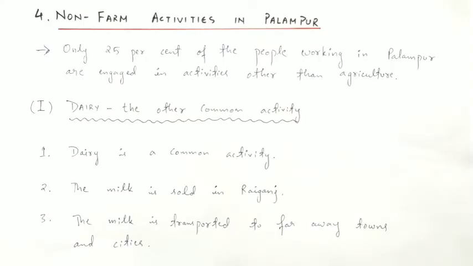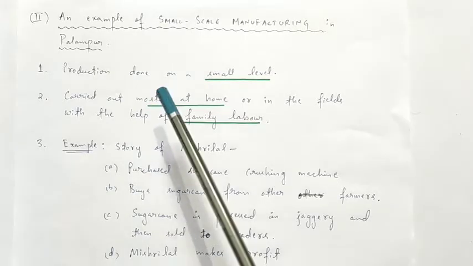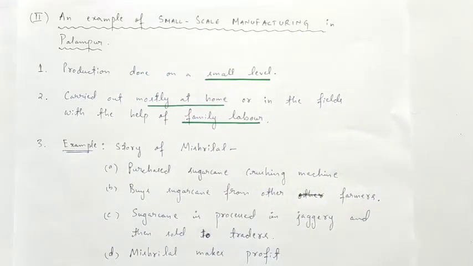The buffalo milk is sold to the traders of Raiganj, and from Raiganj the milk is transported to faraway towns and cities. The second point is an example of small-scale manufacturing in Palampur. Small-scale manufacturing means production done on a small level.